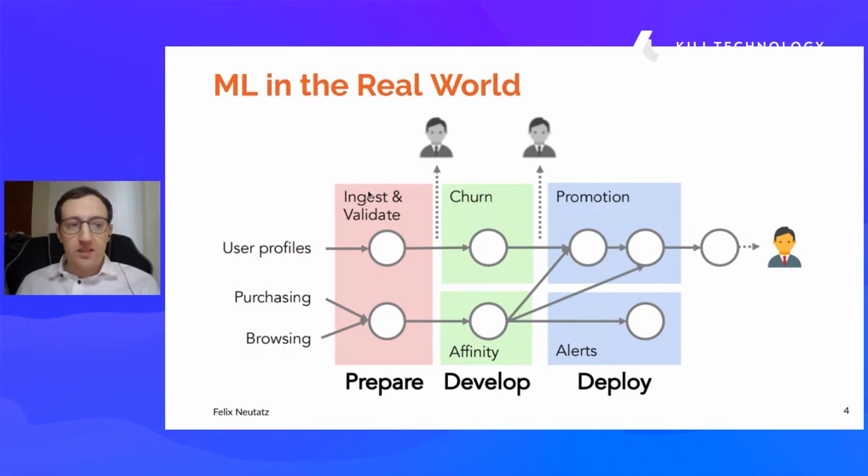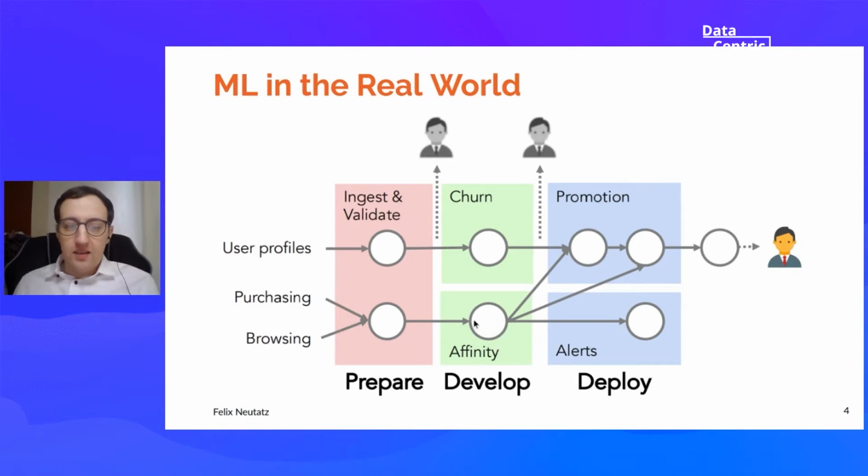They will ingest user profiles from external sources and purchasing and browsing history from internal sources and validate this data. Then they will forward it to the data science teams, which will, on the one hand, predict the churn. That means the likelihood whether some users will leave the platform. And on the other hand, they will model another machine learning model that predicts the preferences to different products.